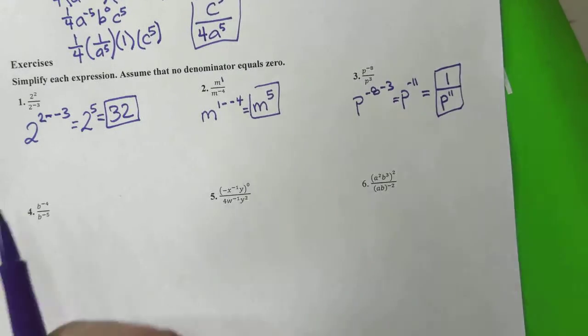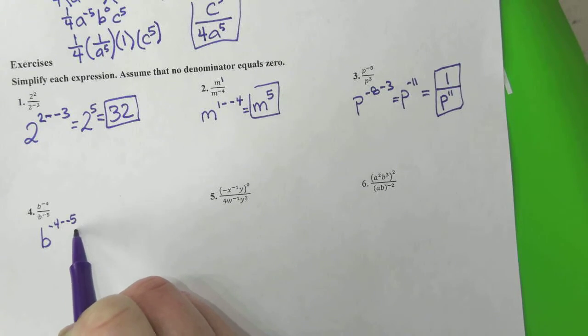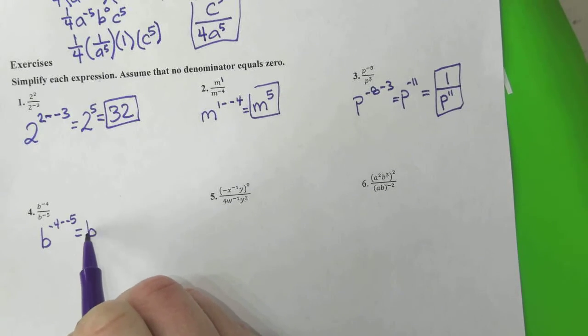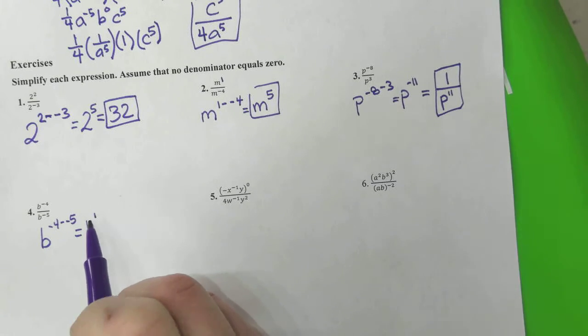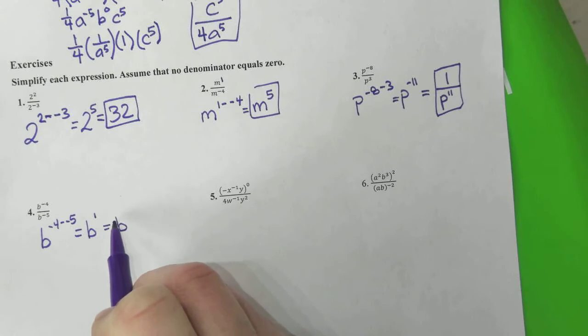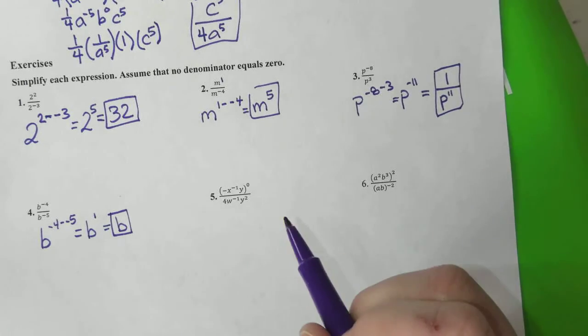Alright, take a look at number 4. We have b, negative 4 minus negative 5. B would be 1 exponent, because negative 4 minus a negative 5 is 1. You can leave it as this. You could leave it as b. Either one is fine. Remember, it's understood that we have a 1 for our exponent when you don't have one.